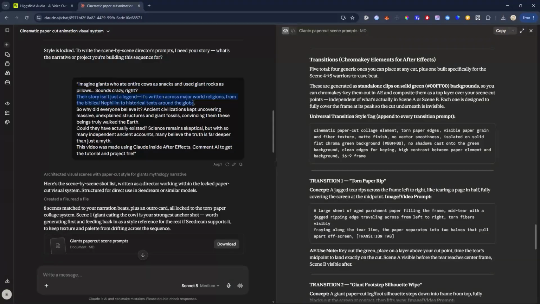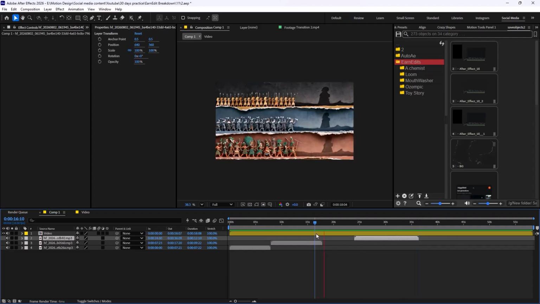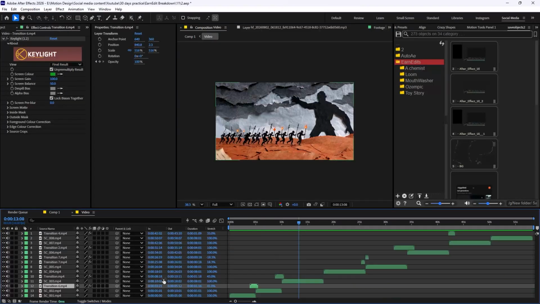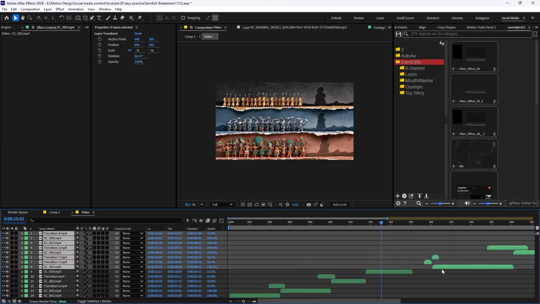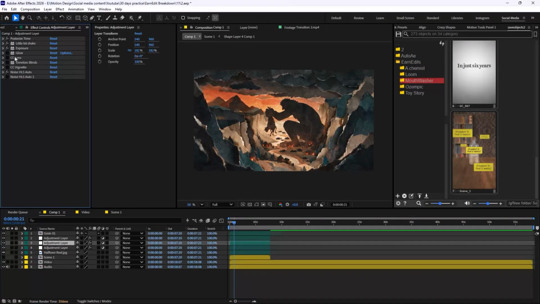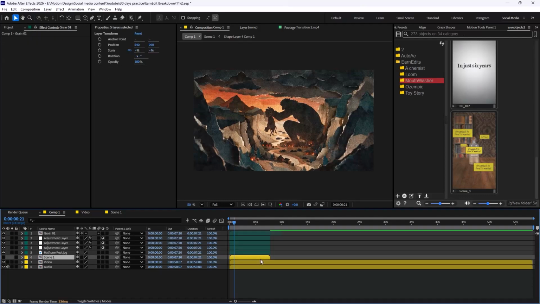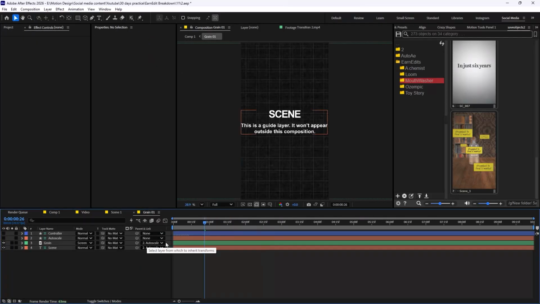I used Higgsfield to generate the narration for each scene, and I adjusted the timing using the stretch factor in After Effects. By the time I finished the narration, I decided to add textures to improve the overall look. I used a few effects such as grain, CC Vignette, halftone textures, and Posterize Time to give the animation more character. Then I reached another major challenge, the music and sound effects.